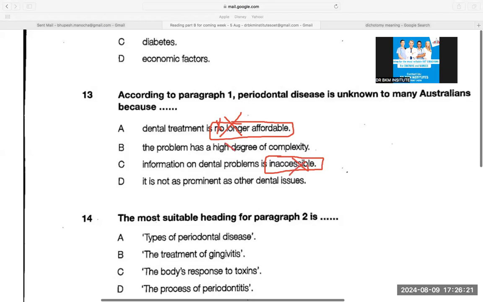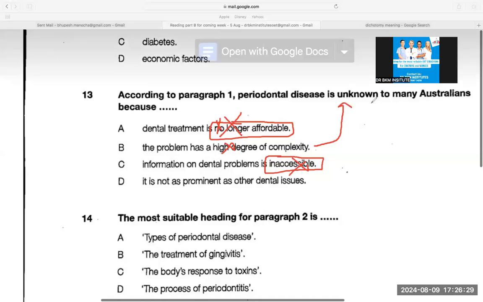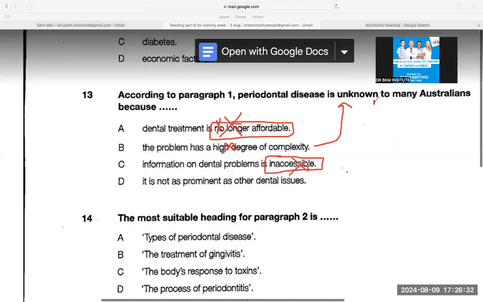This we have already done. High degree of complexity: we already covered when we started this question that the problem is complex because it is unknown to Australians. The question is why it is unknown to Australians. It is unknown because it is less observable, because it is not as prominent. Prominent means observable. It is not as prominent as other dental issues.